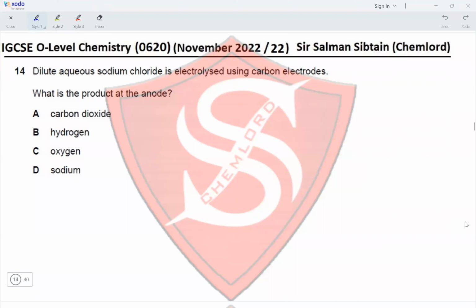Question 14. Dilute aqueous sodium chloride is electrolyzed using carbon electrodes. What is the product at the anode? Anode is the positive electrode, and it is where oxidation takes place. So we've got dilute aqueous sodium chloride. Dilute means there is more water than sodium chloride present. So at the anode, we would have production of oxygen gas. So this makes option C the correct option for this question.